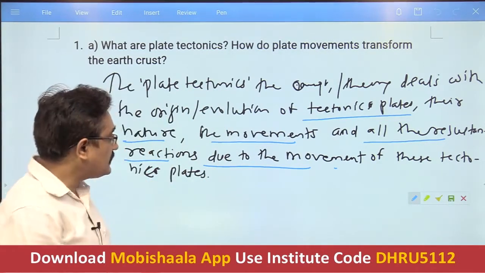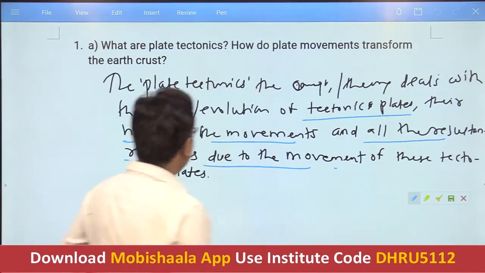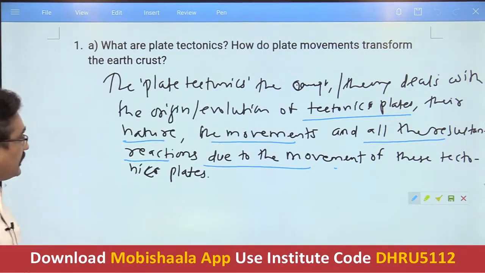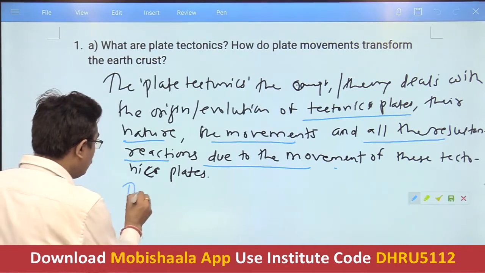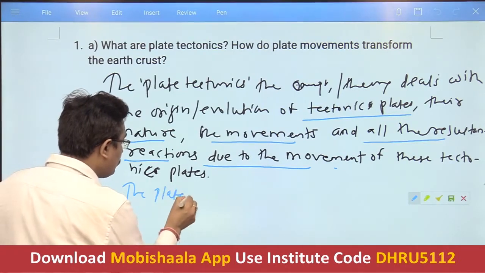Now we have to tell the examiner what exactly the plate is. As far as plate is concerned, everybody knows what is a plate.